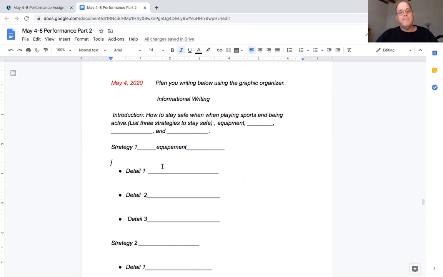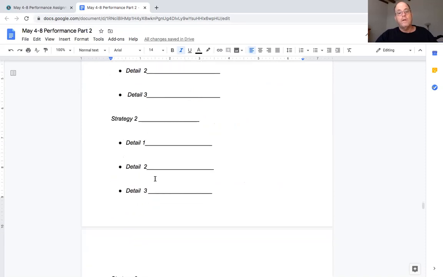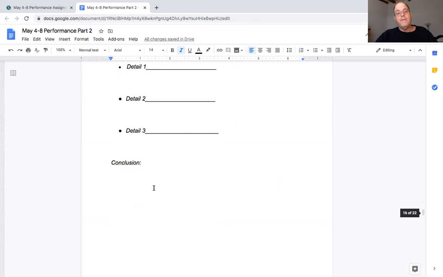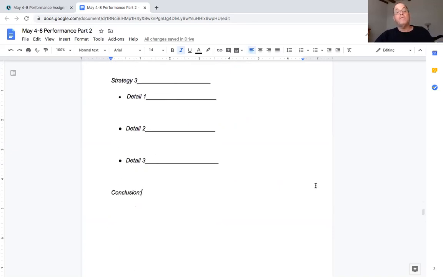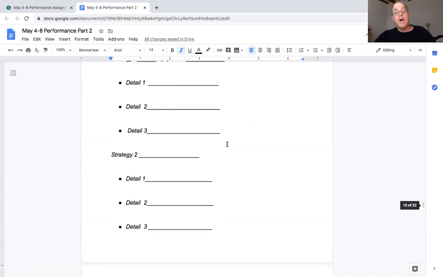Okay, and then I would give me three details about my equipment. Then I would come up with another strategy or reason to stay safe when being active and playing sports. And then another one. And then in the end, you just restate what you've done. Now, you're not going to write, you're just doing boxes and bullets here. You're just giving the ideas. You're not writing the whole story.